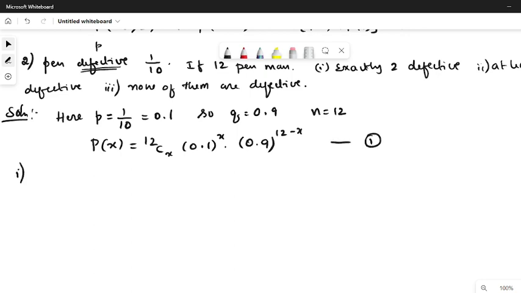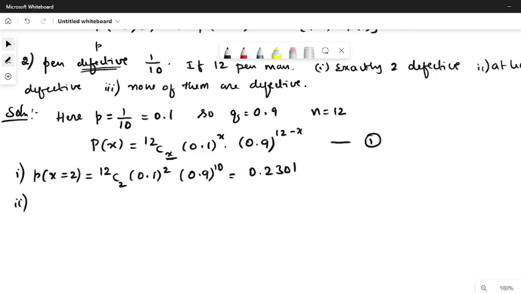So the first possibility we have to determine is exactly 2 defective, that is P of x equal to 2, that is simply P of 2. So I have to take x equal to 2 here, it is 12C2 0.1 whole power 2 0.9 whole power 10. You can check that it will be 0.2301.